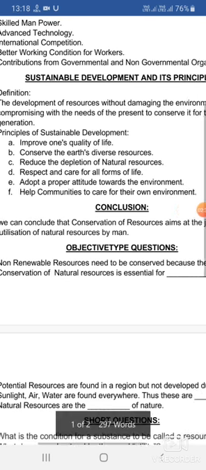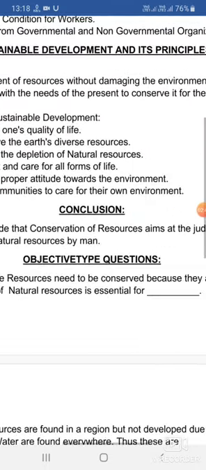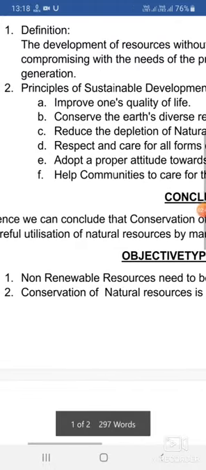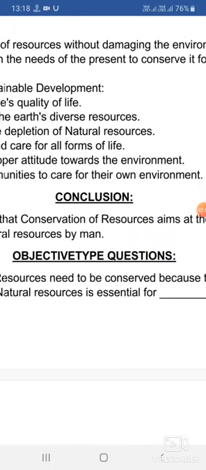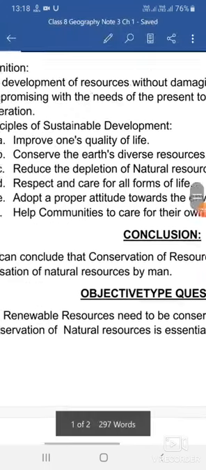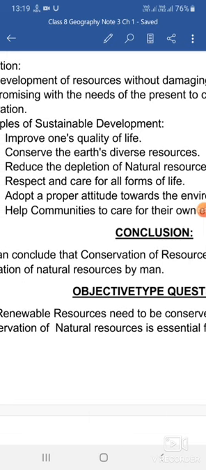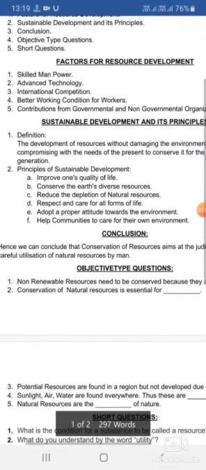Now, what is the meaning of the word sustainable development? It means development of resources without damaging the environment and without compromising the needs of the present, while conserving it without compromising the needs of the future. That means what does this indicate? That the present generation will satisfy their needs and they will think for the future generation too. This is what sustainable development means.